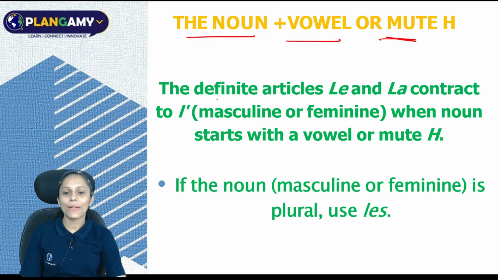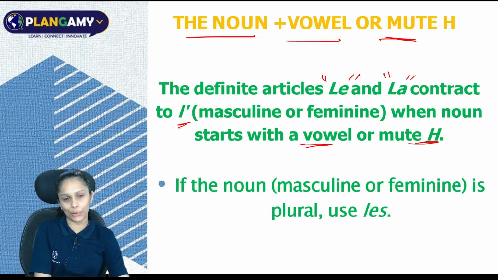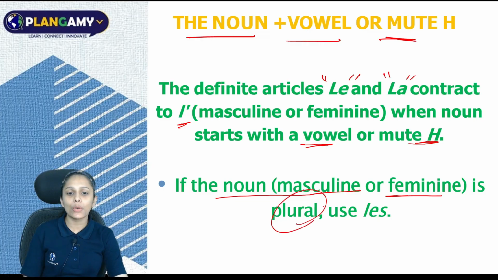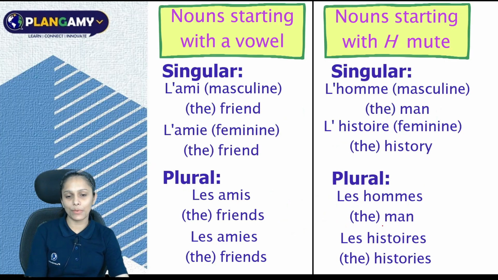It says the definite articles, that is le or la, contract to l apostrophe, that I just explained to you a few seconds back, either masculine or feminine, when the noun starts with a vowel or mute H. If the noun, masculine or feminine, is plural, you have to use les. Alright, let's move further and try to understand it in detail.